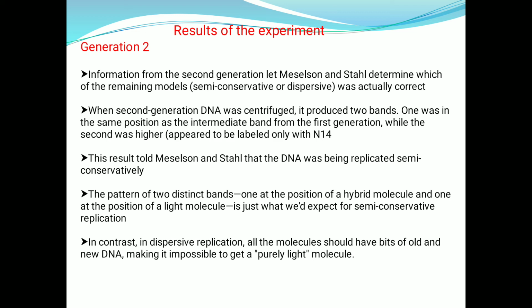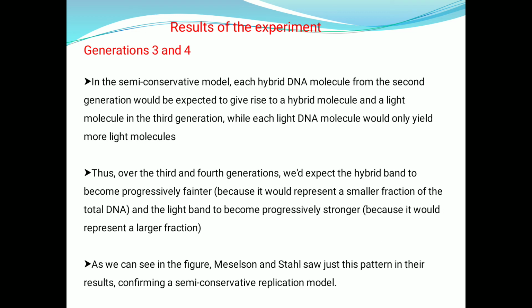DNA replication is following the semi-conservative model, that's why we are getting two bands here. In the analysis of generations 3 and 4, in the semi-conservative model, each hybrid DNA molecule from the second generation would be expected to give rise to a hybrid molecule and a light molecule in the third generation, while each light DNA molecule would only yield more light molecules.